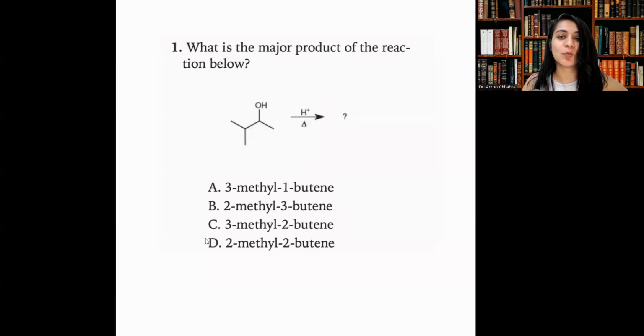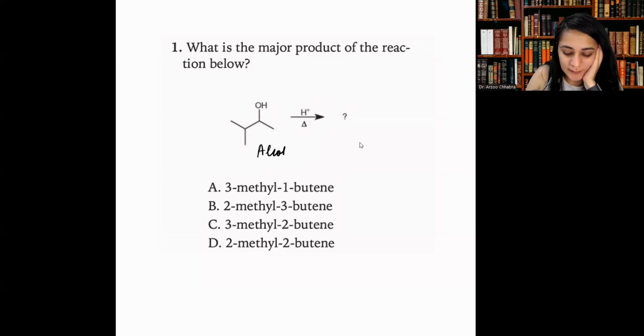All right, so what is the major product of the reaction below? Okay, so this is the first problem, and what we have here is an alcohol. We are starting off with an alcohol, and we have H plus and heat.